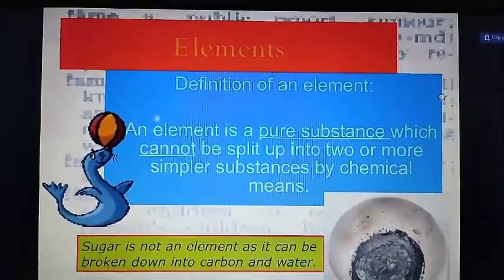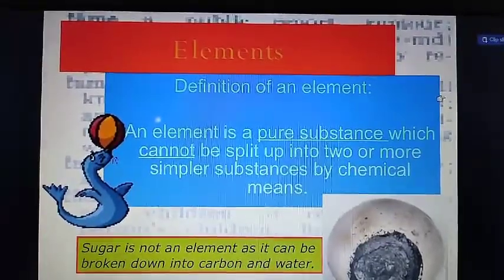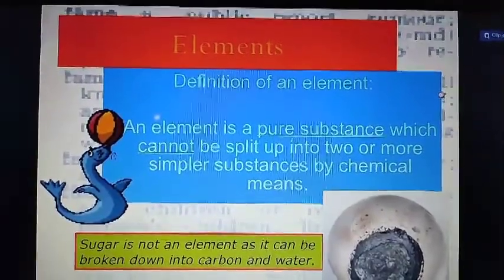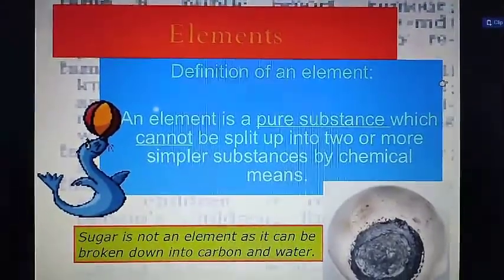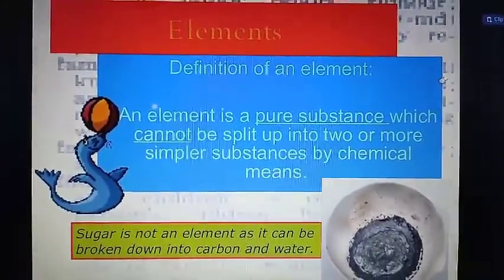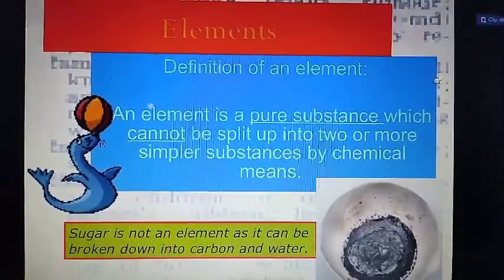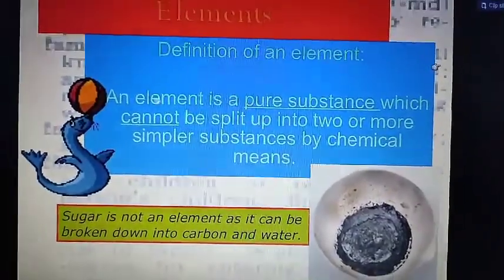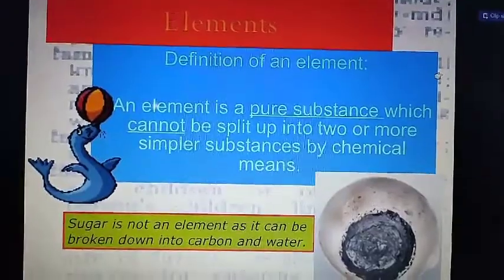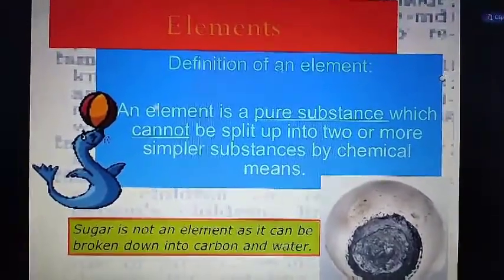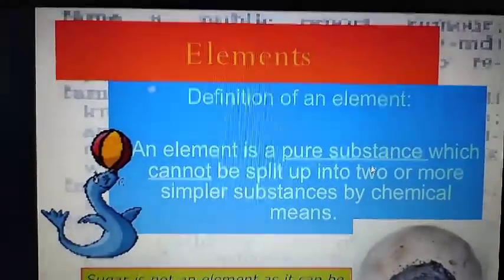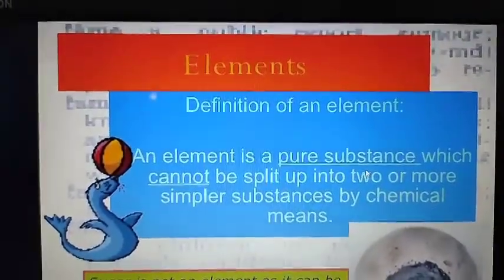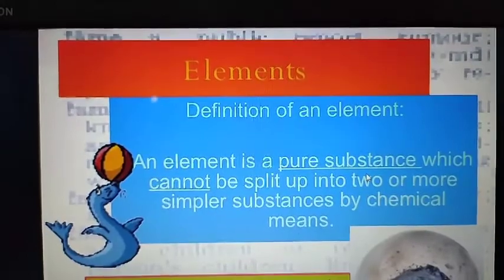Okay, so we know that an element is composed of atoms of the same kind. Like if nitrogen is there, that means only one kind of atom is present, that is nitrogen. If oxygen is there, then only one kind of atom is present, that is the oxygen atom. So an element is made up of only one type of atom.